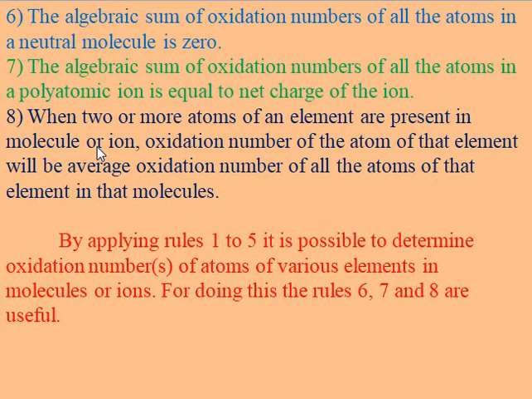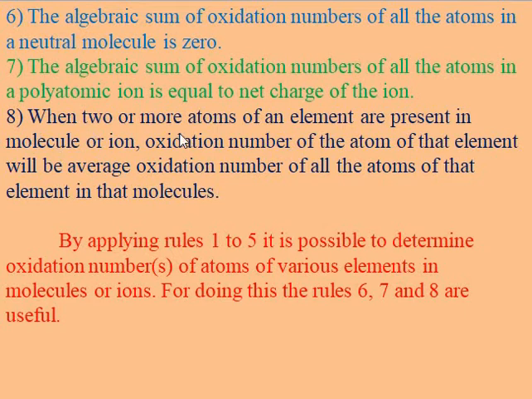Algebraic sum of all the oxidation numbers of all the atoms in a neutral molecule is 0, because their oxidation states cancel each other. For polyatomic ions, the algebraic sum of the oxidation numbers of all the atoms is equal to the net charge on the ion. Means in the case of ions, the charge present on the ion is equal to the net charge, and this is the oxidation number rule.